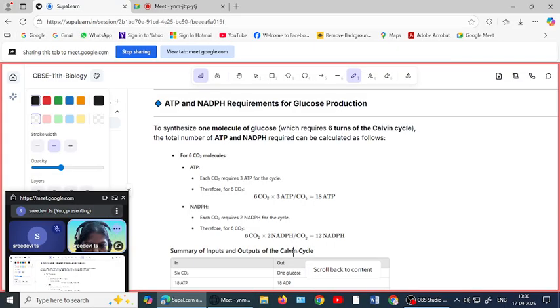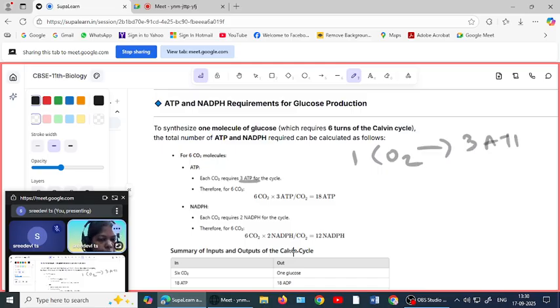So normally in case of the Calvin cycle, each carbon dioxide requires 3 ATP. For 1 carbon dioxide molecule, it needs 3 ATP. That means for 6 carbon dioxide, each one needs 3 ATP.